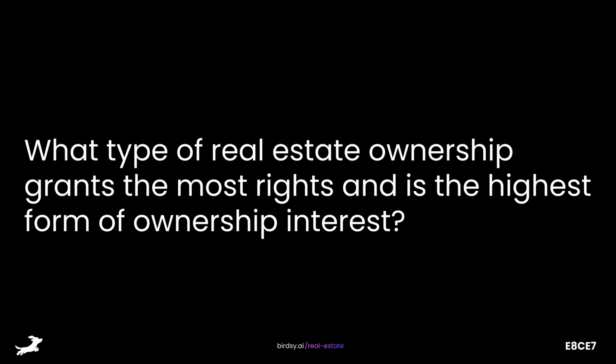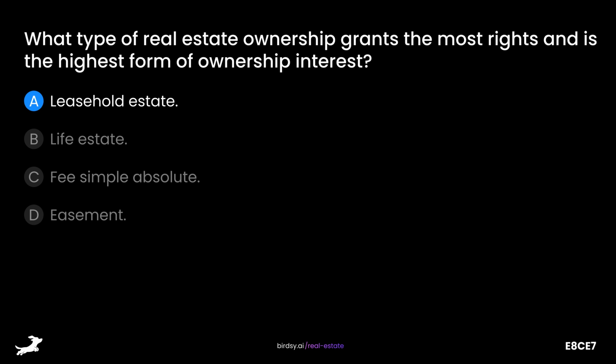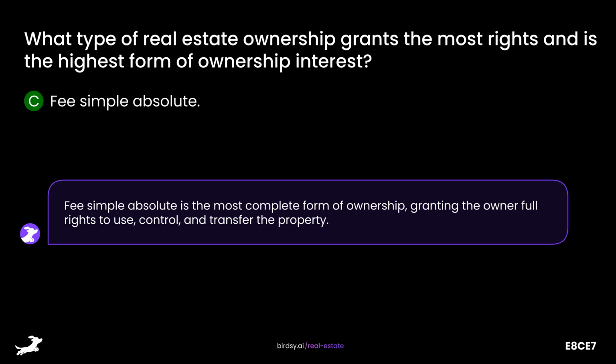What type of real estate ownership grants the most rights and is the highest form of ownership interest? Is it A, leasehold estate, B, life estate, C, fee simple absolute, or D, easement? The answer is C, fee simple absolute. Fee simple absolute is the most complete form of ownership, granting the owner full rights to use, control, and transfer the property.